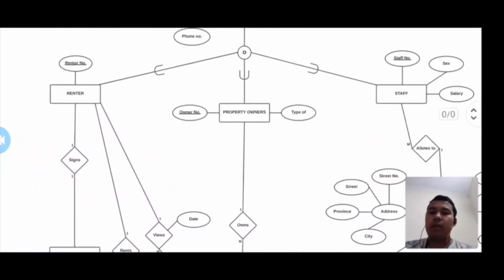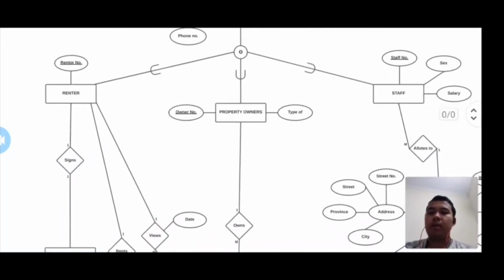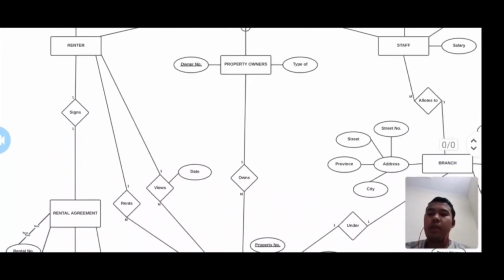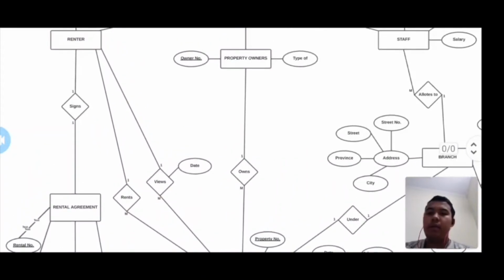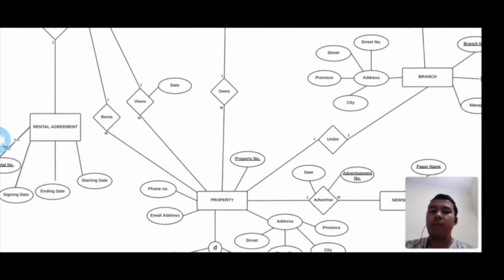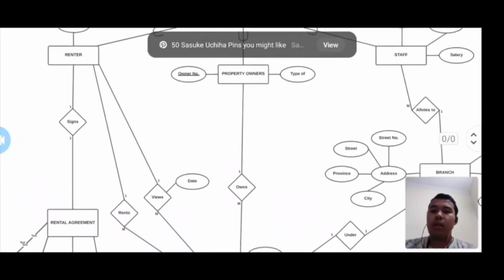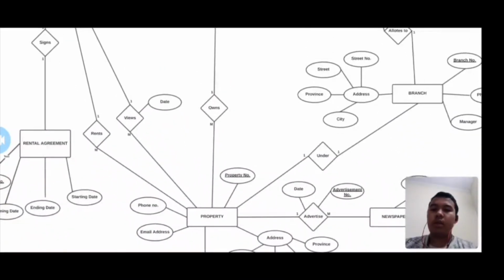The renter entity has an attribute, renter number, which is the primary key here. It shows the relationship with the rental agreement, which is 1-to-1. The rental agreement has attributes rental number, signing date, ending date, and starting date. Here also the rental number is the primary key. Moving on to the renter entity, it shows a relationship with the properties as it rents. That relation is 1-to-many.